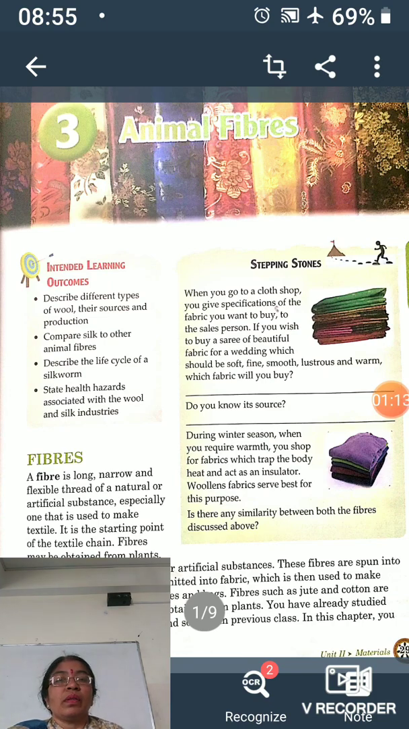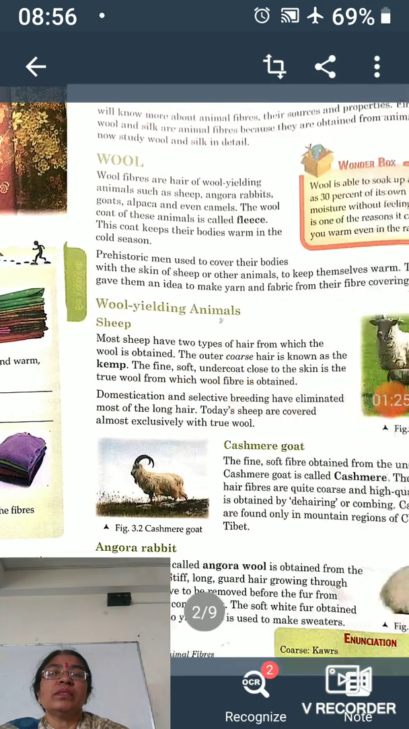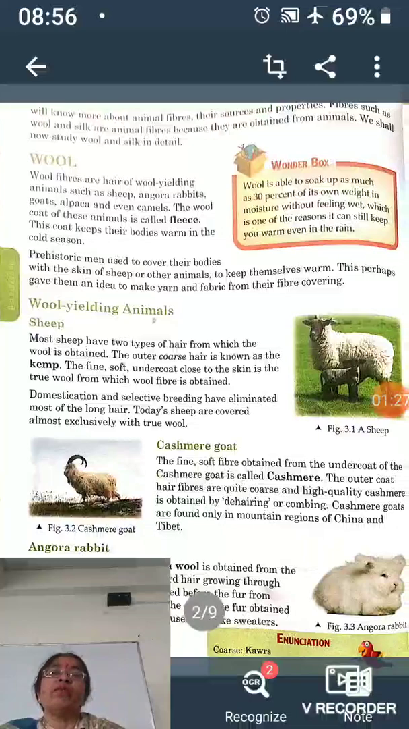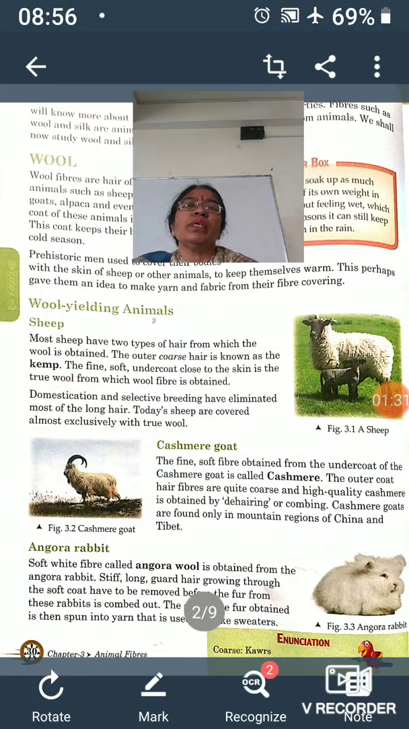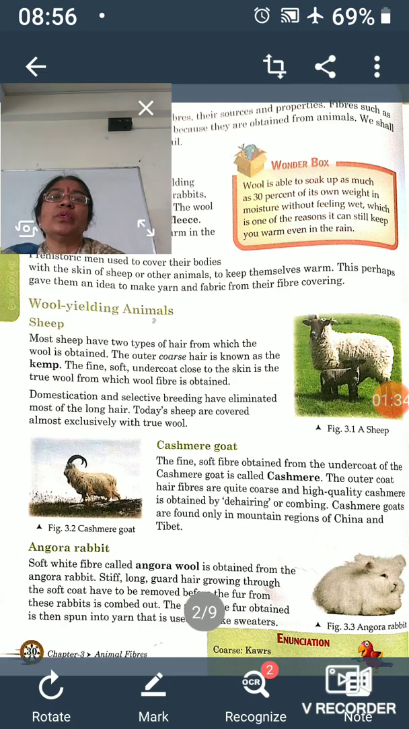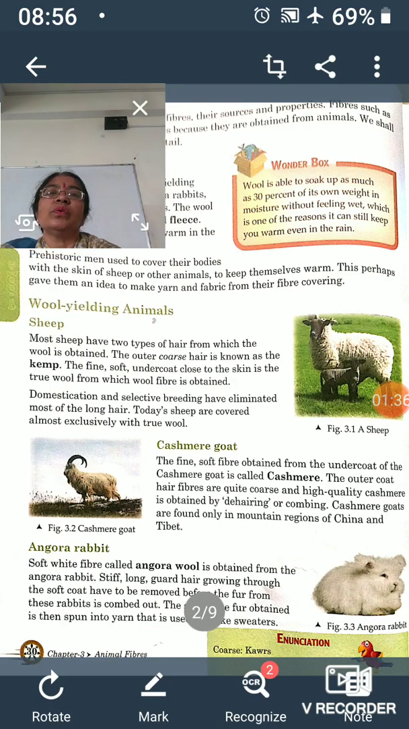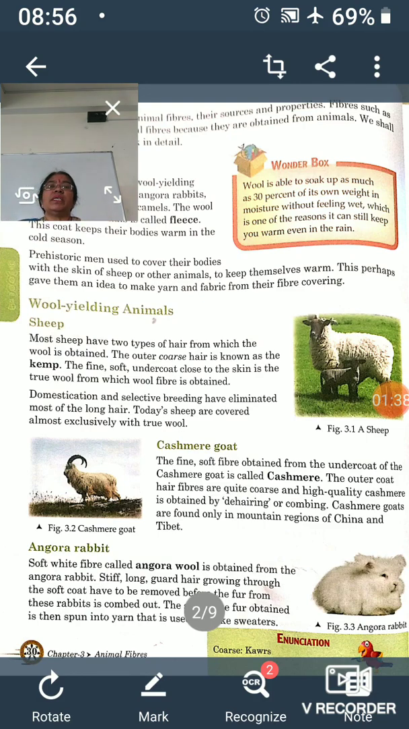And in this chapter we will read about two animal fibers, wool and silk. Now, for starting this chapter, wool, we are already knowing this thing, we use wool during the winter season. Different types of woolen clothes we use, like sweater, jacket, muffler and blanket, etc.